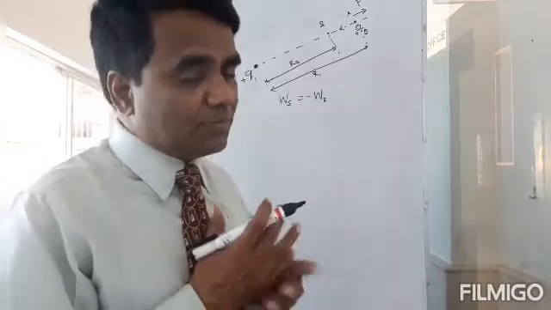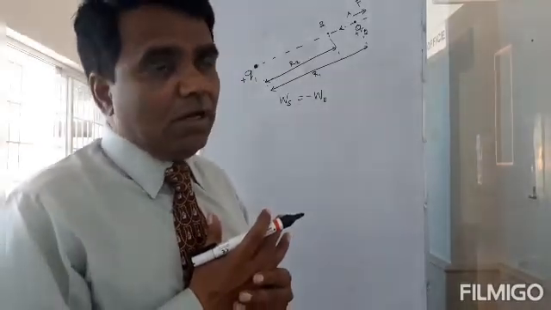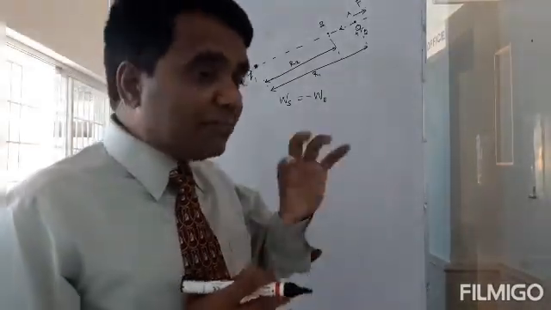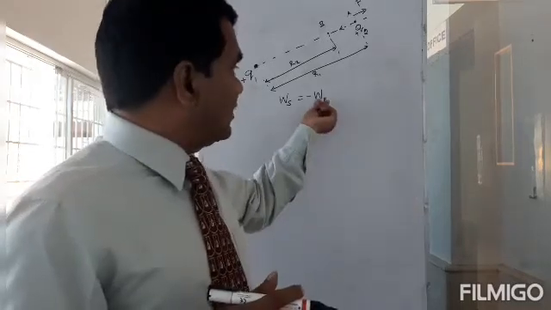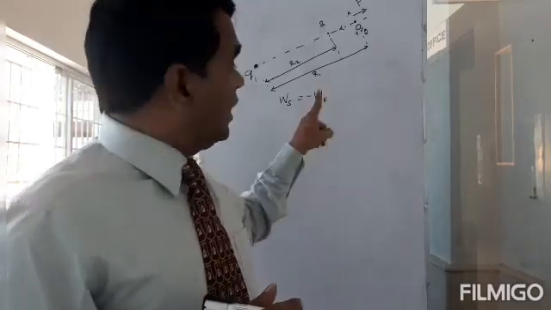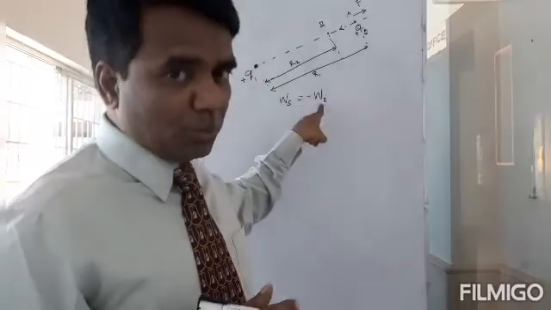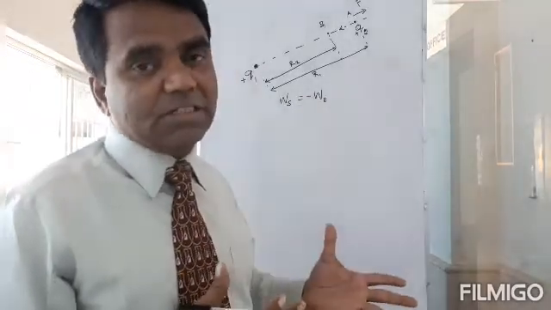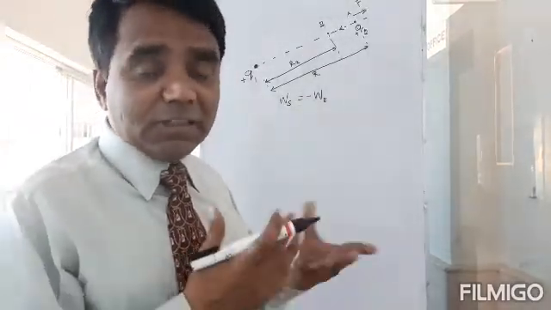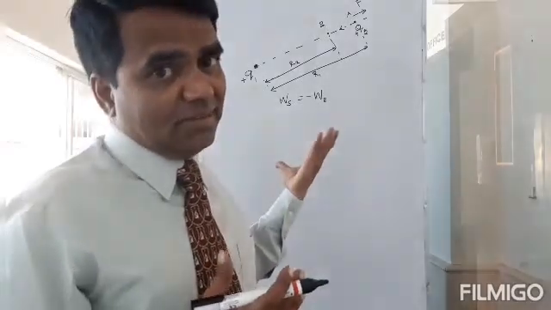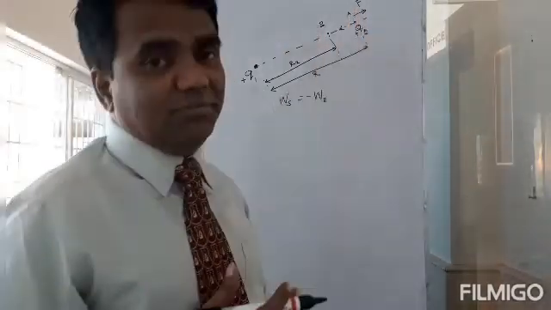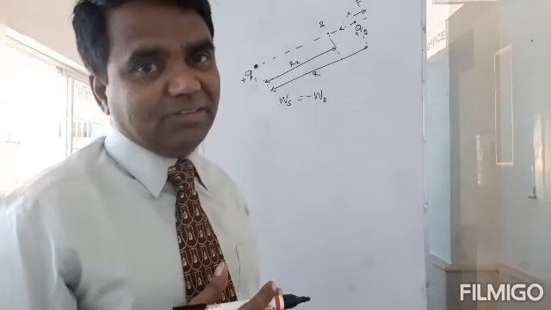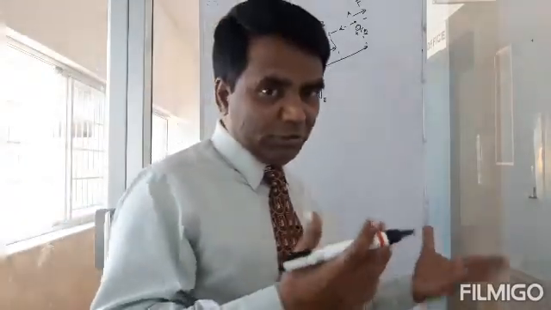I can make use of it and find the work done by the electrostatic force, and if I assign a negative sign to it, then I would get the work done by me, and that would be the potential energy.